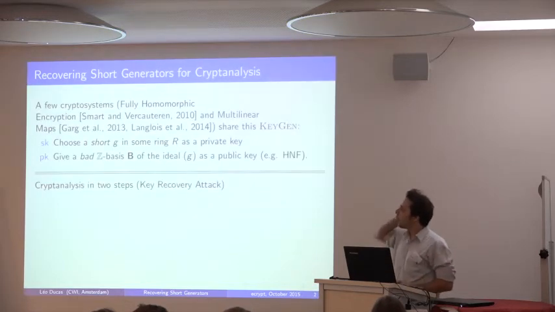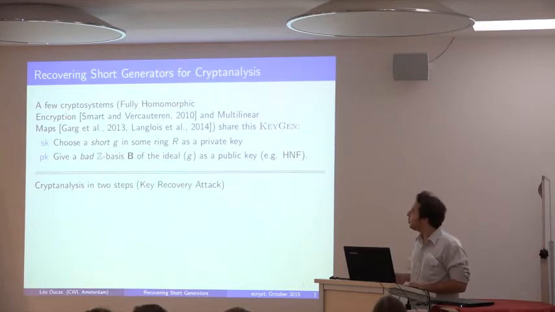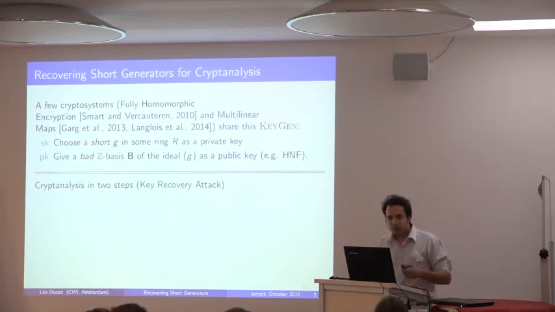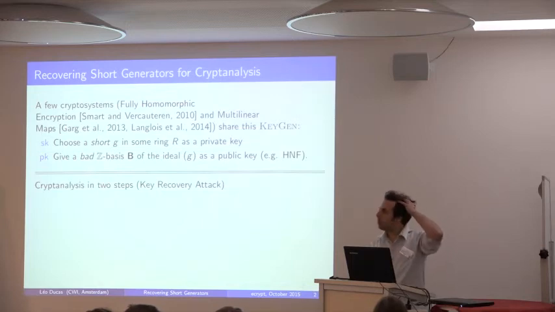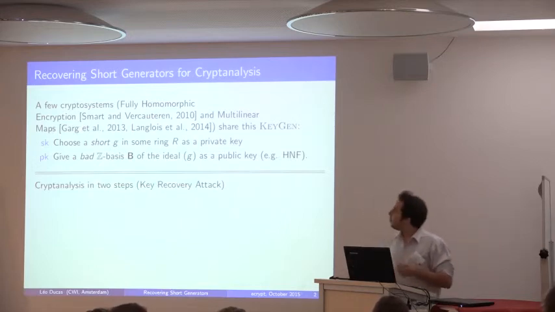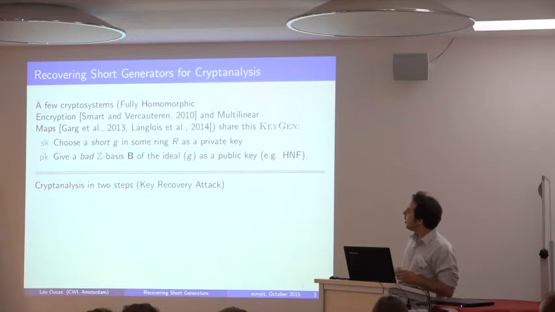So why did we get interested in that problem? Well, because it was used in a few cryptosystems, in a fully homomorphic encryption scheme, which was trying to improve on the first scheme. It's basically the second fully homomorphic encryption scheme built. Here we didn't really know exactly how to reduce it to the problems we know, so we were playing around with assumptions that are not exactly the standard assumptions for lattice-based cryptography.